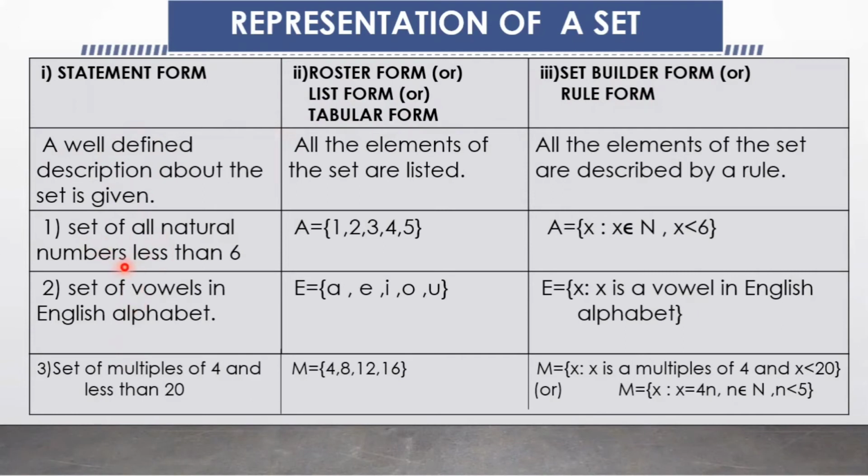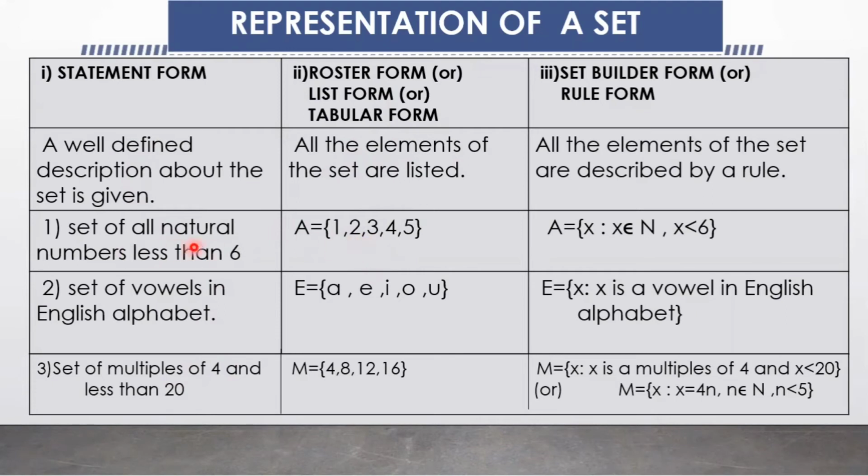For example, the set of all natural numbers less than 6, the set of vowels in the English alphabet, the set of multiples of 4 and less than 20. These are given in a single statement, so it is the statement form. In the roster form, all the elements of the set are listed. It means the elements of the set are listed inside the curly braces, and the elements are separated from each other by commas. So it is the roster form.